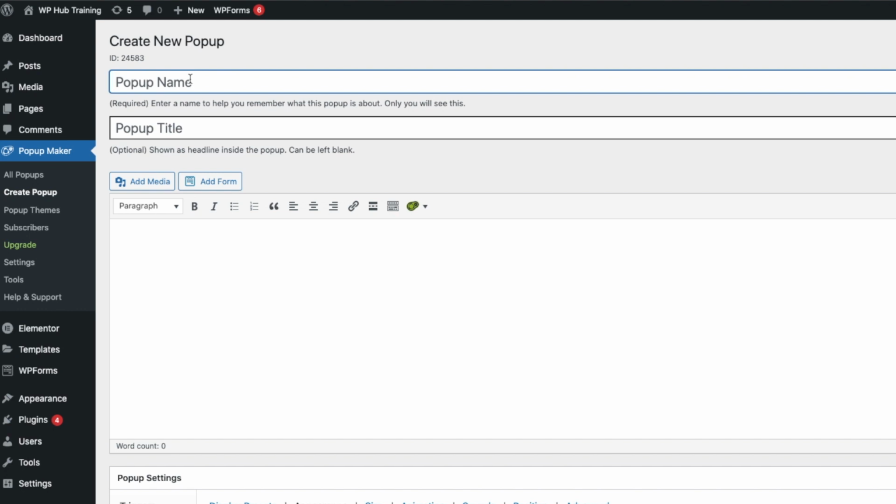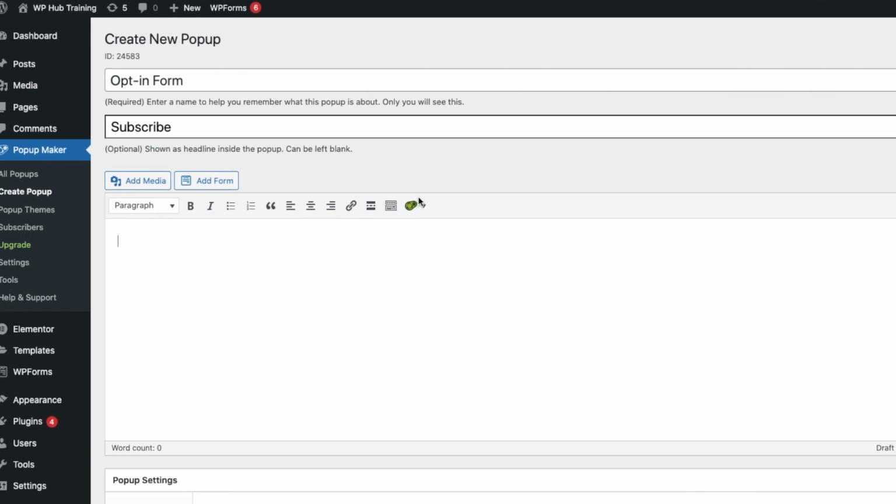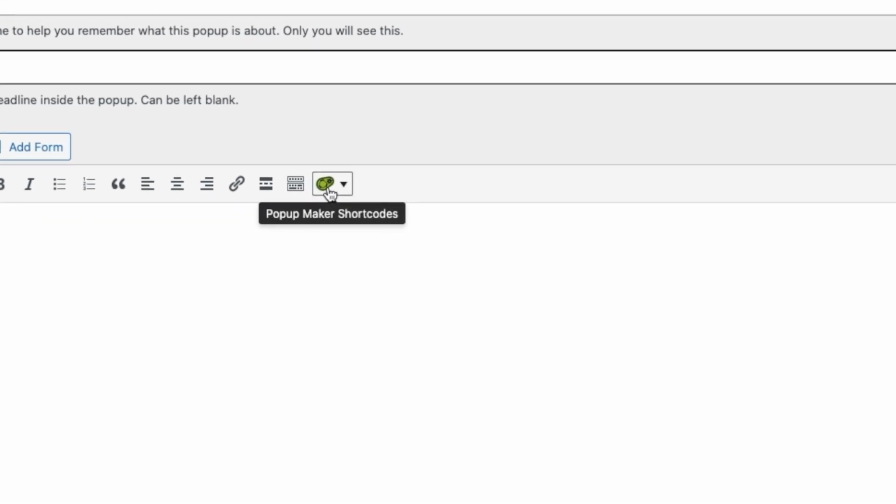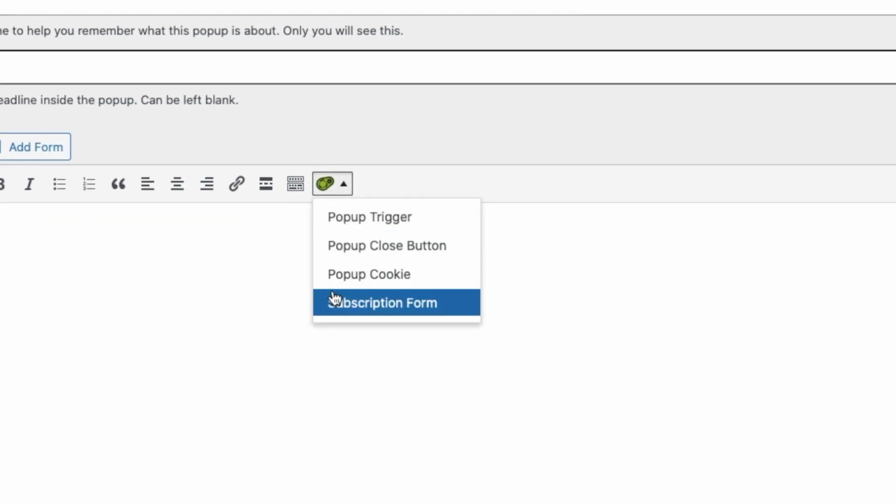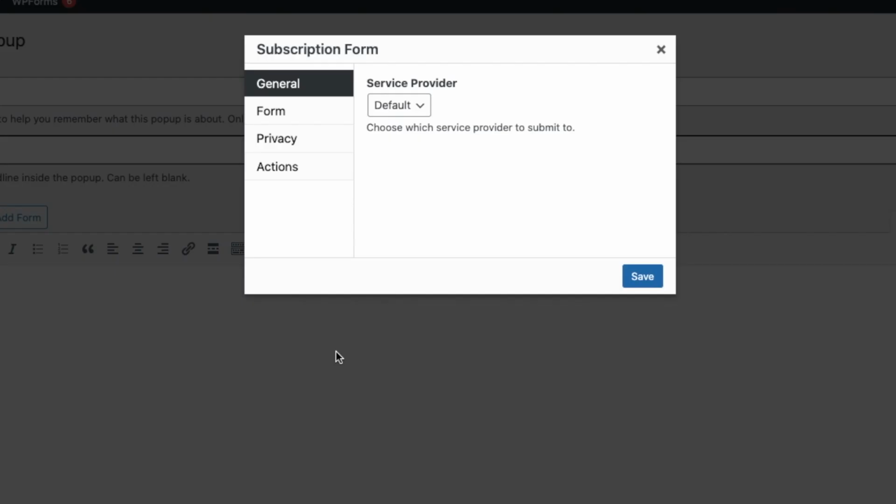Under pop-up name, that's the name that will appear for you in the settings. I am naming it opt-in form. Pop-up title is what my website visitors will see, and I will name this subscribe. In this paragraph, go to the pop-up icon here. The icon is called Popup Maker shortcodes. Scroll down to subscription form, and the subscription form settings should appear. In general, there isn't much to do, so we'll leave it as default.